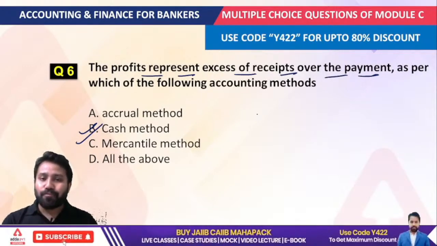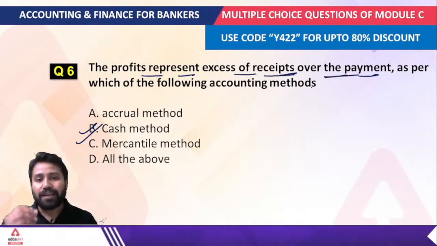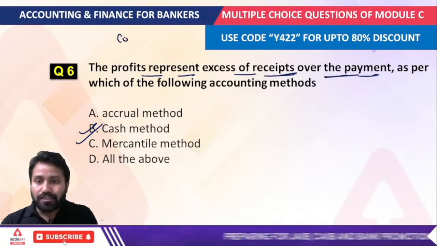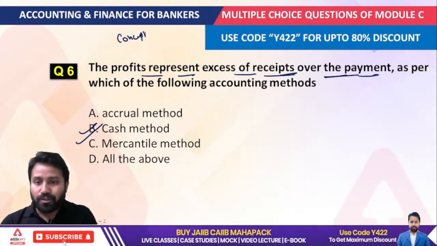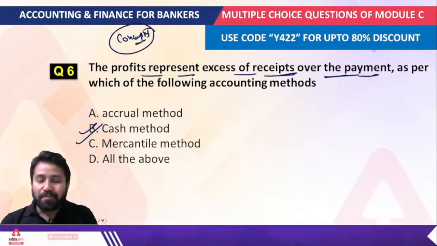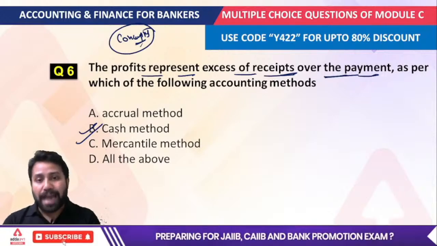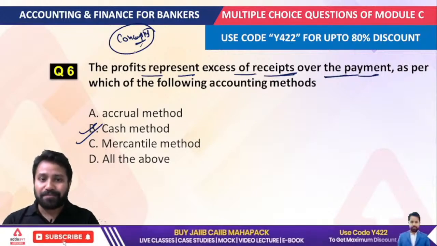You have to keep everything simple. You have to strengthen your concepts, because the concept stands there, but the question changes. So the correct answer would be the cash method, right?